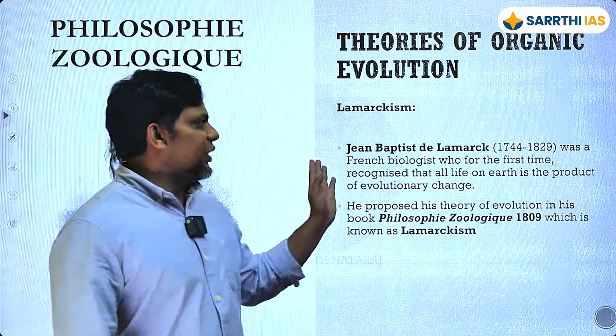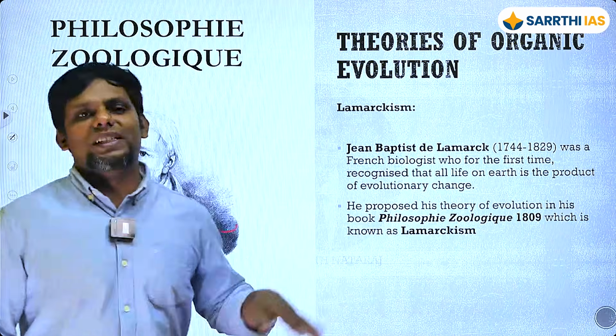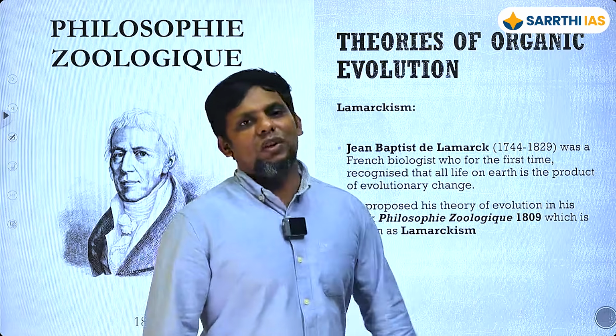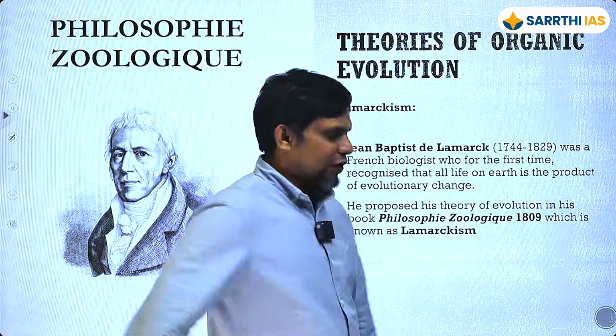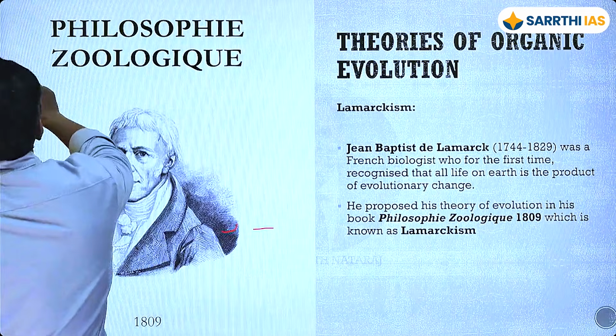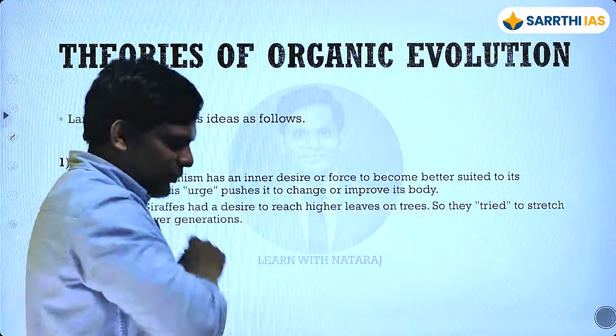So this is Jean-Baptiste de Lamarck, however you want to pronounce it. He came out with a book called Philosophie Zoologique in 1809. What exactly is his idea? We'll go into that particular part.